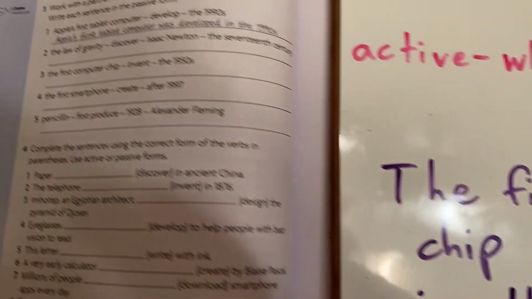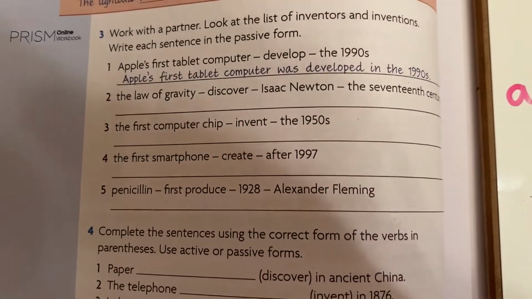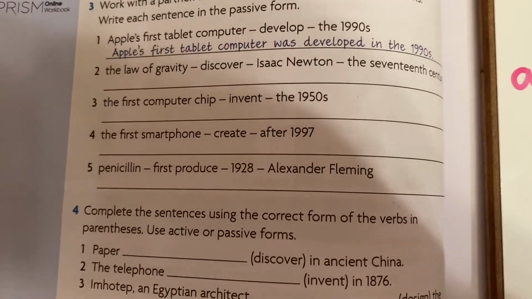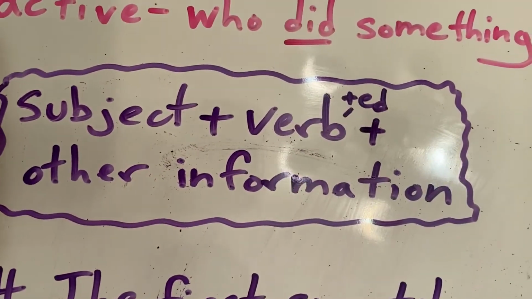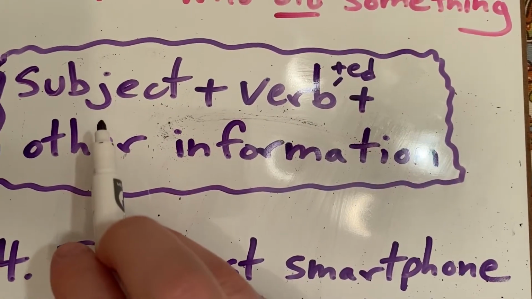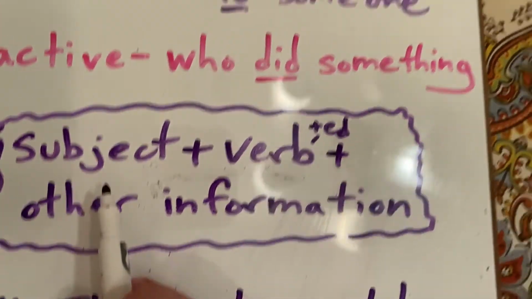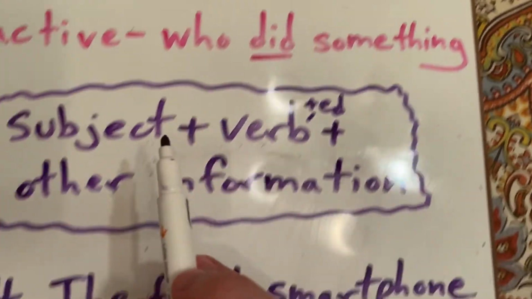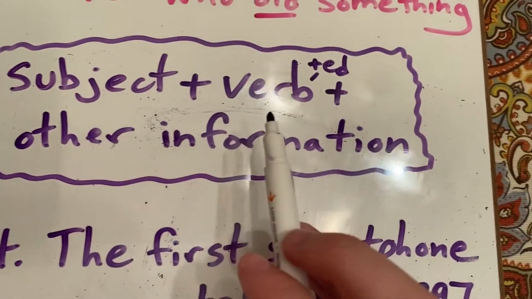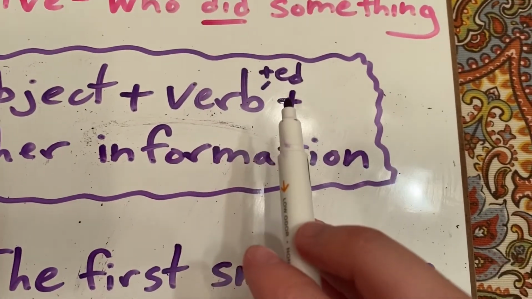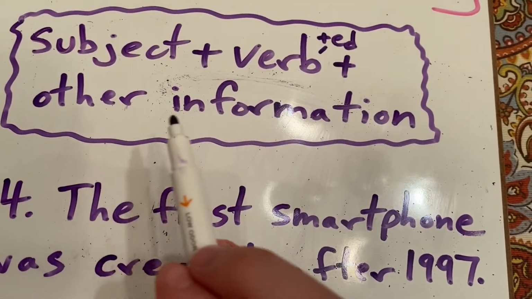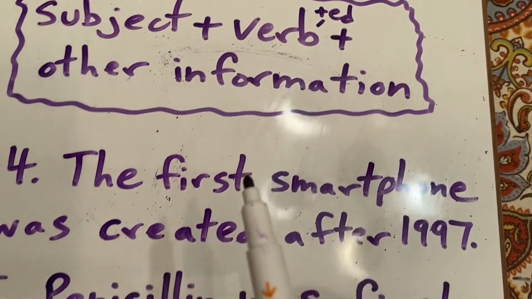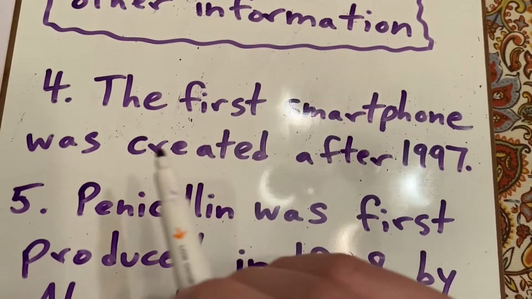Go ahead and try 4 and 5 on your own. Pause the video and click play to check your work. Numbers 4 and 5 should continue to follow the formula we've been working on. Subject comes first. Make sure it's what happened to someone, having to do with the event, followed by the verb, usually with an ed ending, only if it's past tense, and followed by other relevant information, such as when it was invented or by whom.